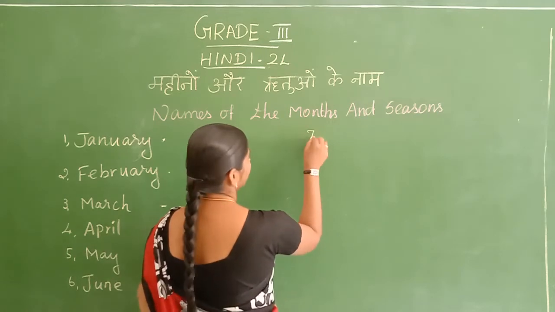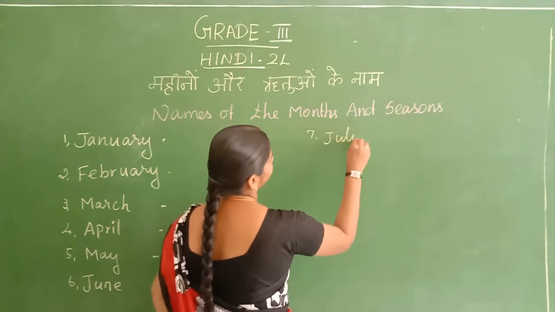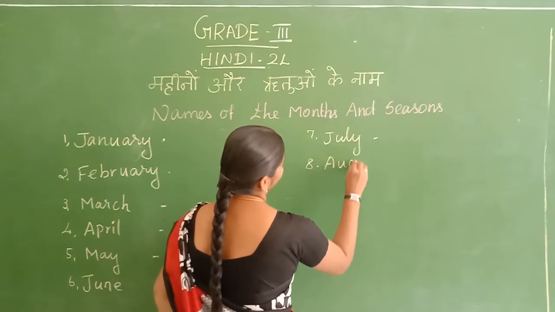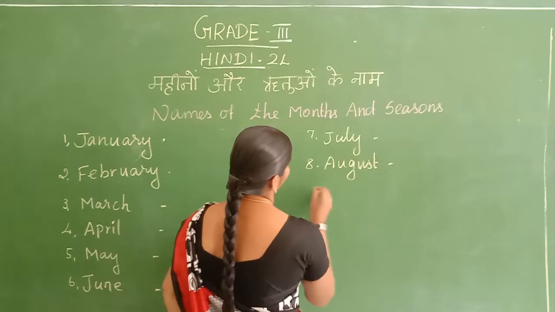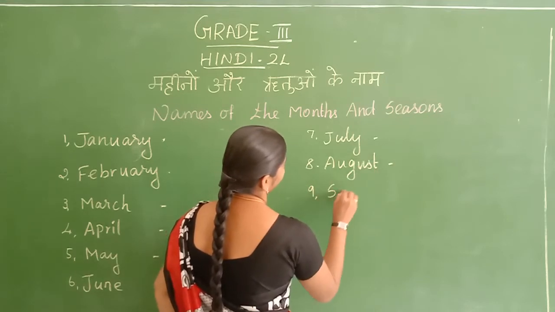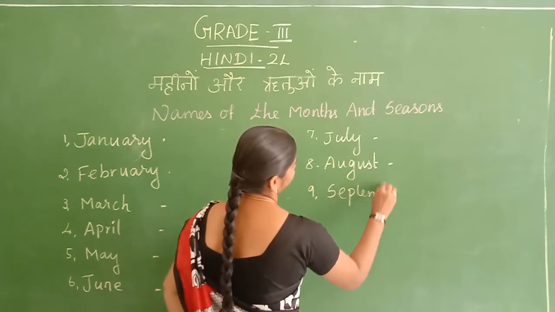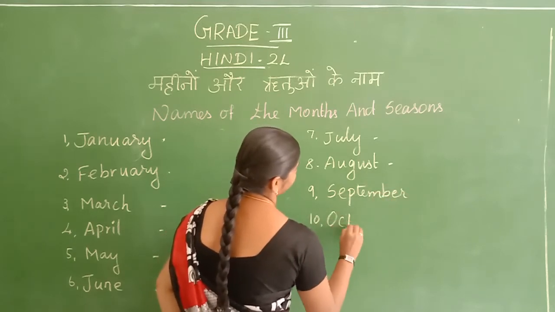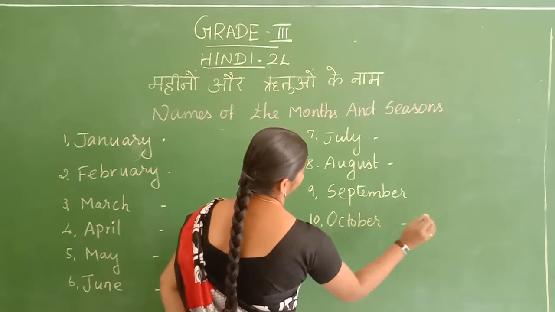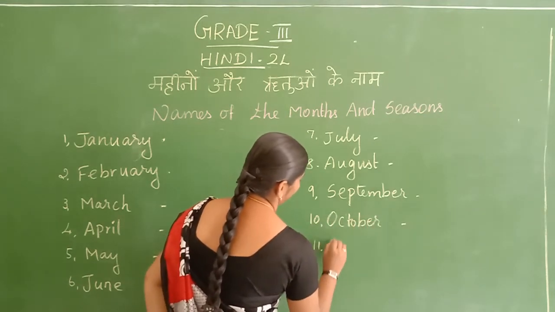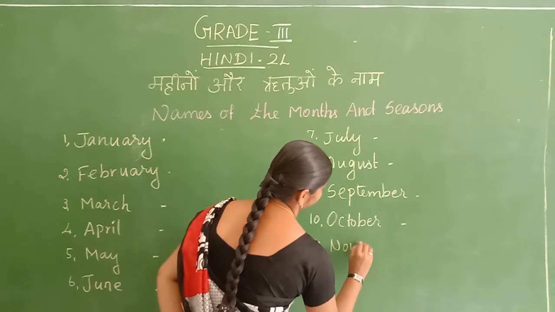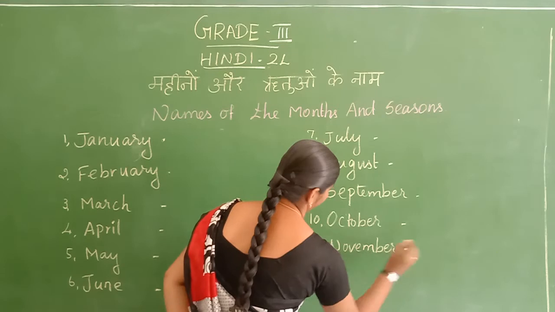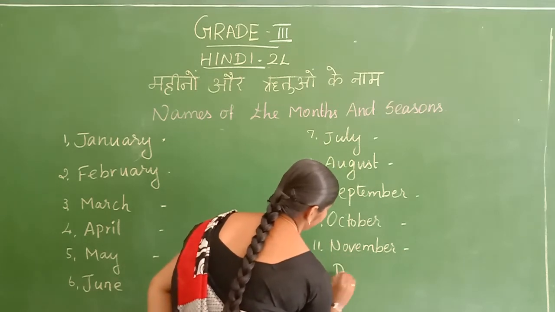Okay, the 7th month, July, August, September, October, November, and December.